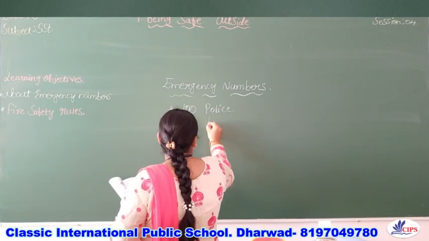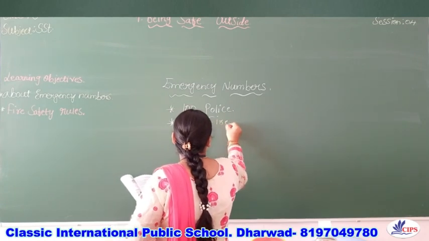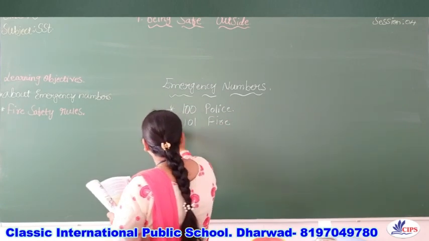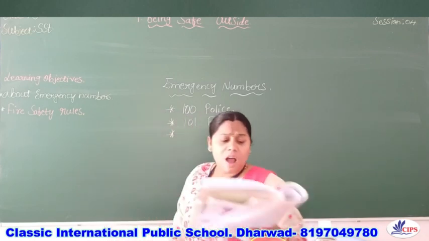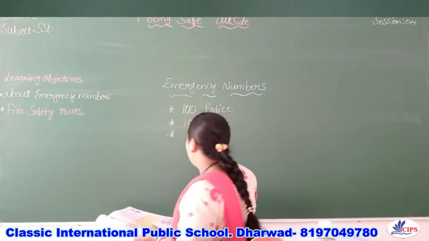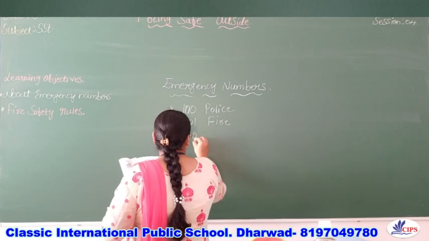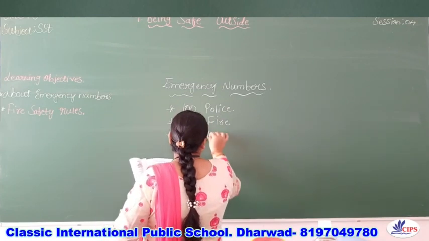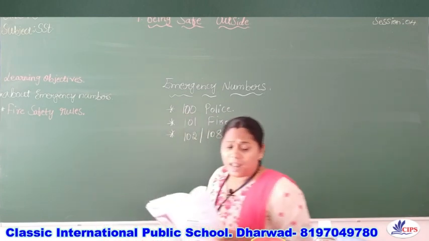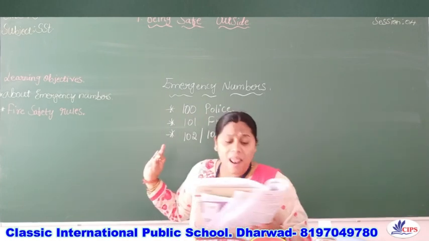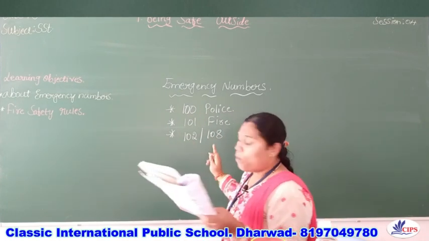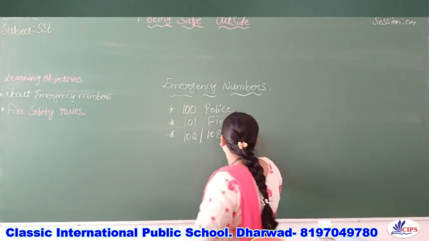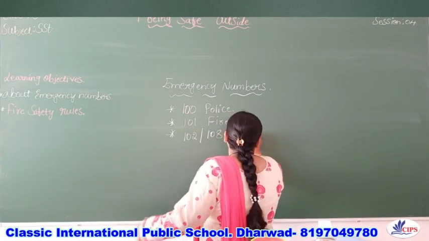When there is a fire, call the fire station: 101 is the fire emergency number. Next, children, 102. And sometimes 108 also, they are emergency numbers and medical reference numbers. So 102 and 108 are ambulance numbers.